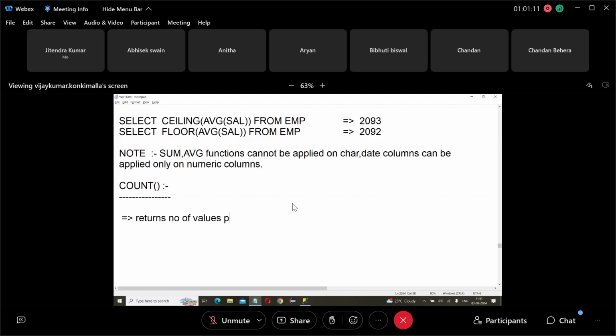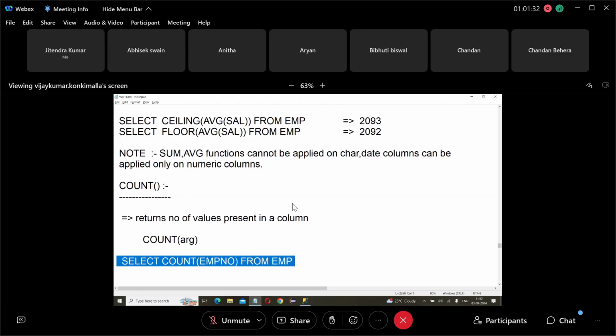Number of values present in a column. How many values are present in a column? So count of what? Count of just an argument. So select count of what? Count of employee number from EMP.